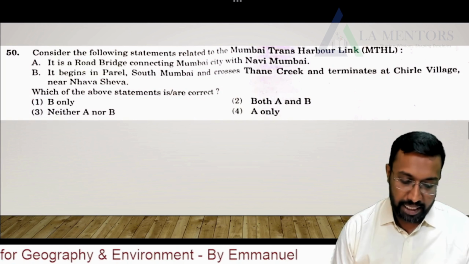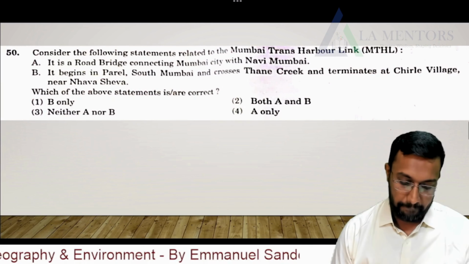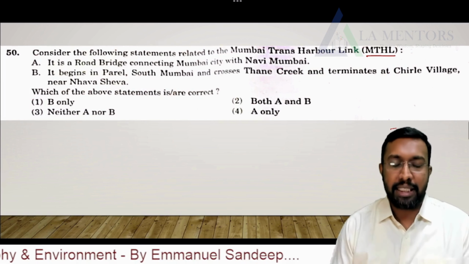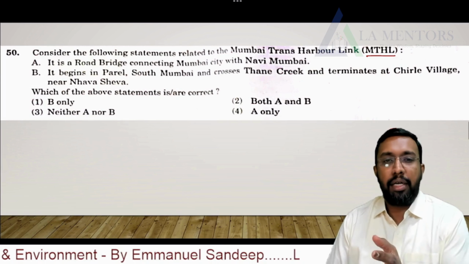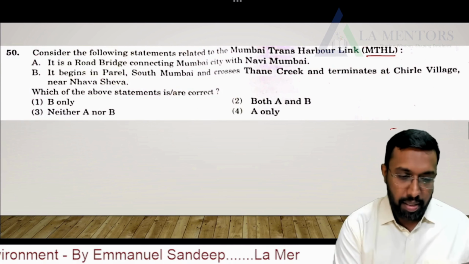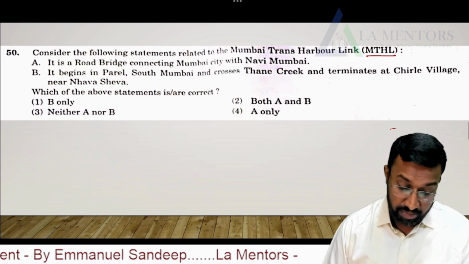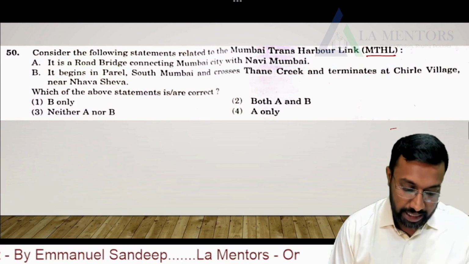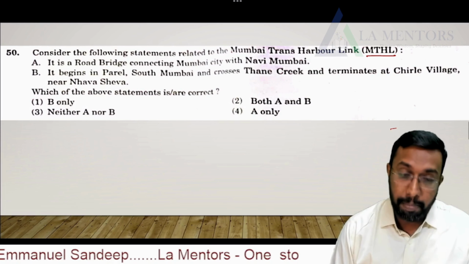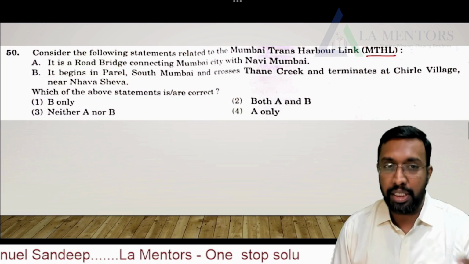Consider the following statements related to Mumbai Trans Harbour Link, which has been recently inaugurated as well, which has helped in reducing the distance between mainland Mumbai and the Navi Mumbai region, or the Navasheva region. Now the first option says that it is a road bridge connecting Mumbai city with Navi Mumbai. That's true. It begins in Parel, South Mumbai, and crosses Thane Creek and terminates at Chirel village near Navasheva.